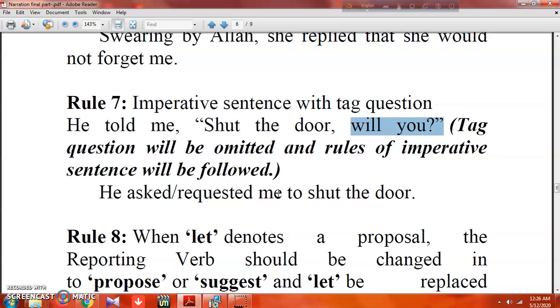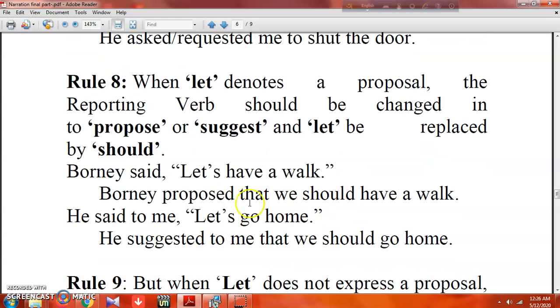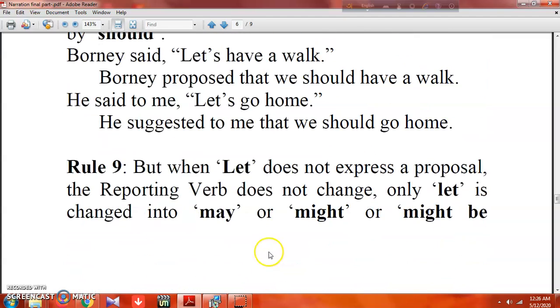When let denotes a proposal, that very time the reporting verb becomes propose or suggest, and let is replaced by should. Bonnie said, let's have a walk. It's very important, you find it many times. So Bonnie proposed that we should have a walk. He said to me, let's go home. He suggested to me that we should go home.